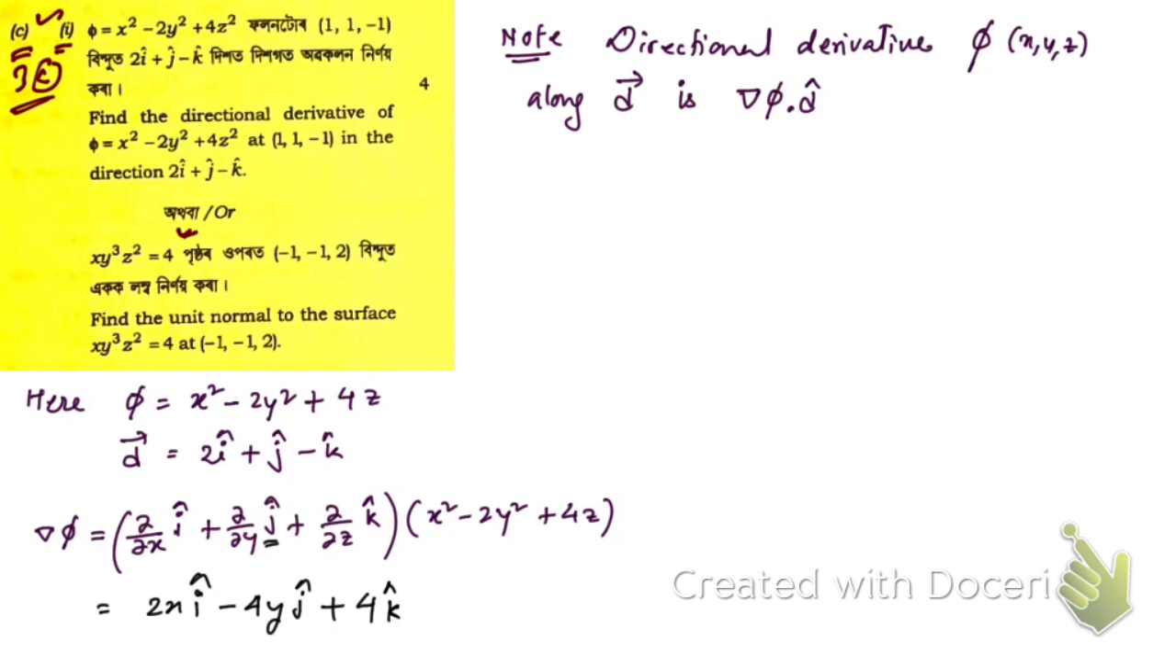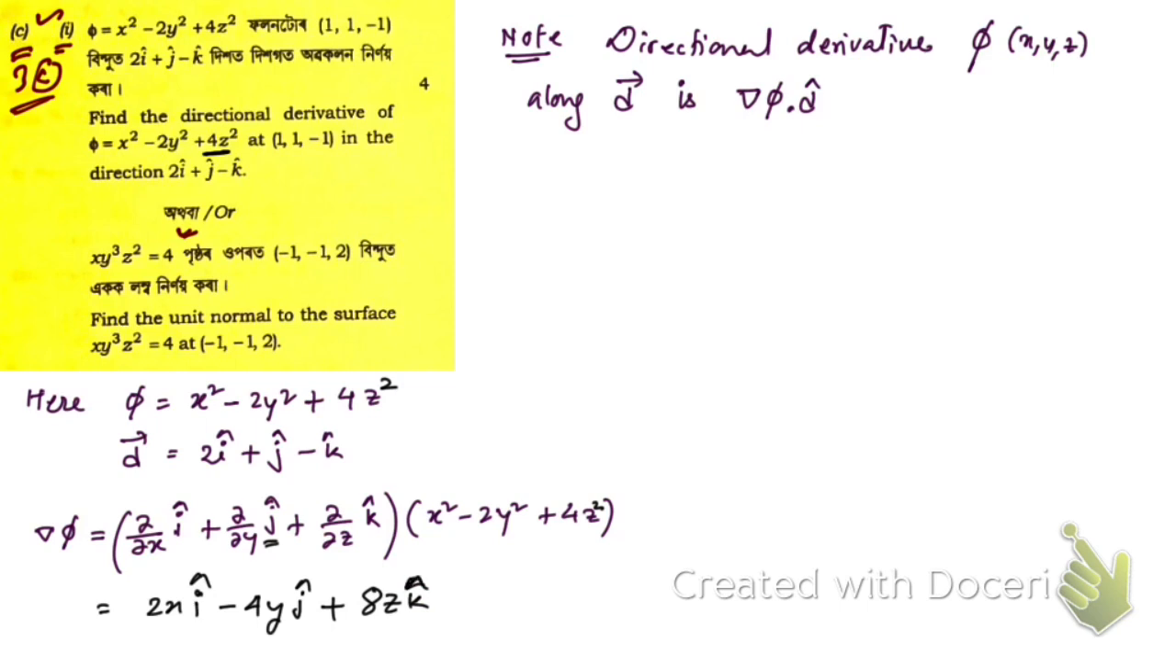Now you see, sorry, I made a mistake, there was 4z square. If it is 4z square, then this is going to be 8z k cap, right?